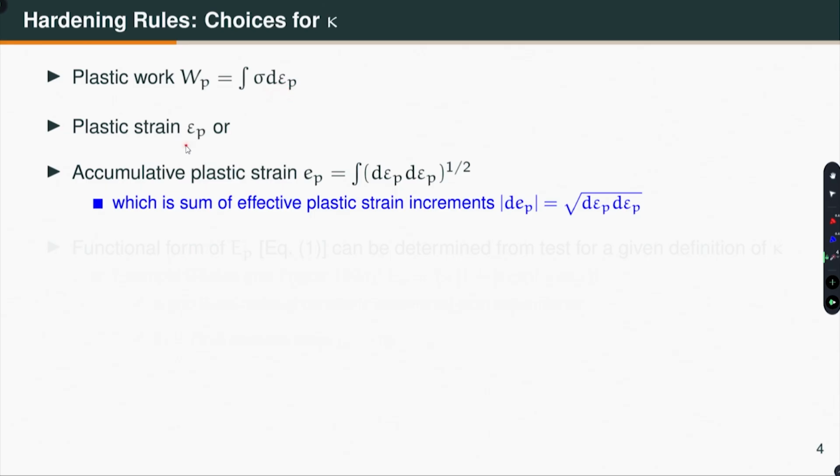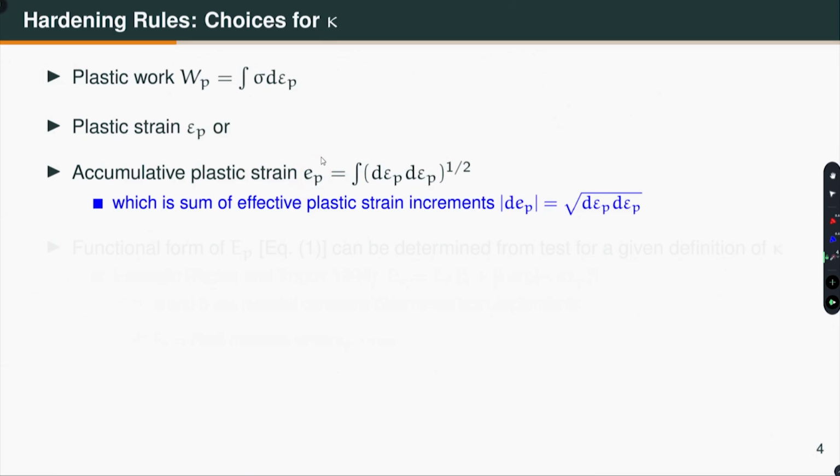It can be the plastic strain itself, or it can be the accumulative plastic strain, where every incremental loading the plastic strain is d epsilon p, and I want to take the magnitude only. So I multiply this two and then take the square root. This is the magnitude of the incremental plastic strain, and you keep adding the incremental plastic strain to get the accumulative total plastic strain.